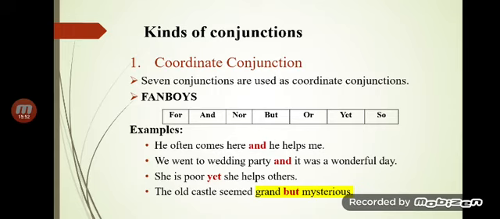What comes under cumulative conjunction? In cumulative conjunction, and is used to add one statement to another statement. Are you getting it? Under the coordinate conjunction, the cumulative conjunction is working.